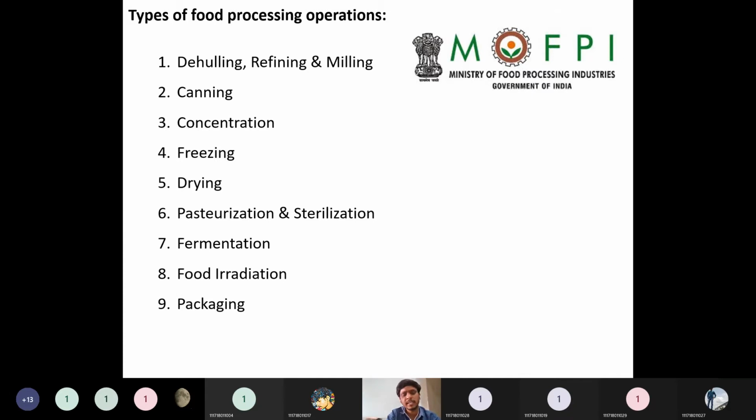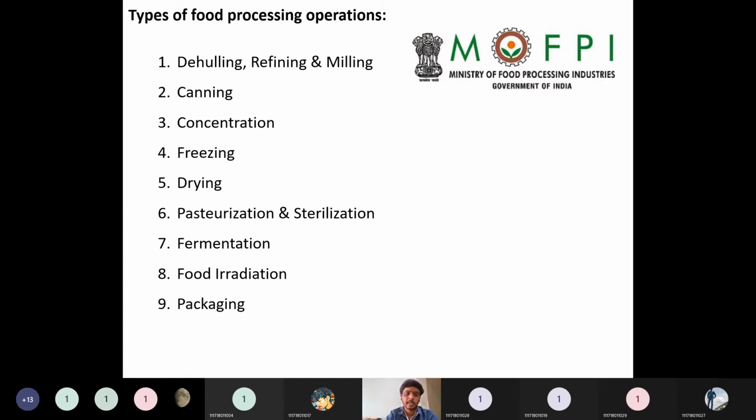It will modify the DNA structure of the microorganisms which are present inside. After modification of the DNA structure, the microorganisms will automatically die. So when we irradiate some food, the microorganisms inside, due to the modification or destruction of their DNA structure, will automatically die. So this is also a popular technique which can be used in the food industry.